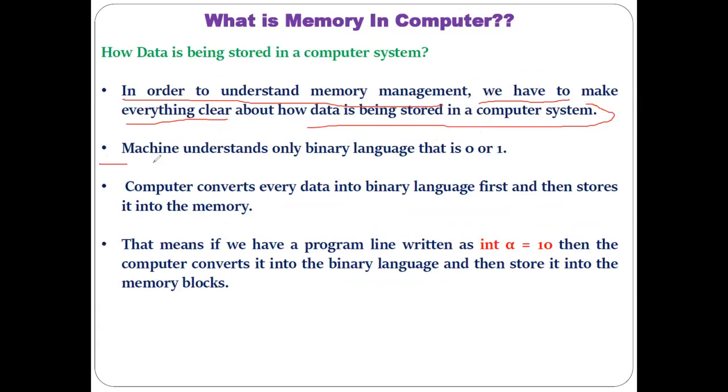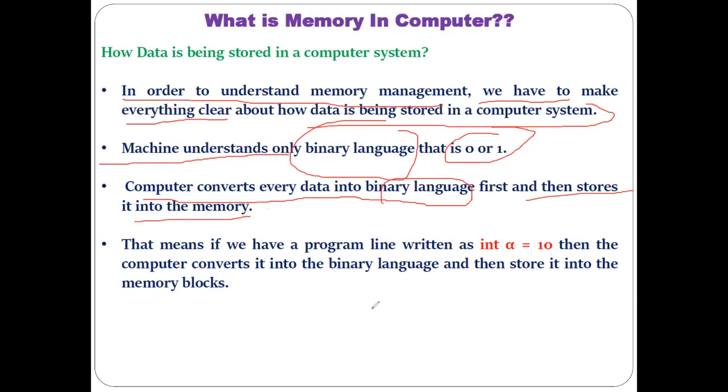Now, as we know, the machine understands which language? Binary language, that is the 0 and 1 language. Understood? That is the reason the computer converts every piece of data into binary language first, and then stores that data into the memory. What task does the computer do first? It converts the data, which is written in natural language or in a higher level language, into binary language. And then this converted binary data gets stored in the primary memory.